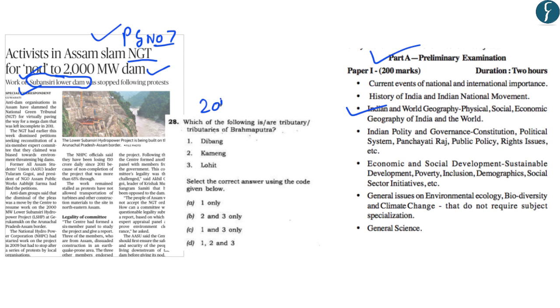Now if you look at the previous year questions, in the year 2016 there was a question related to the tributaries of Brahmaputra. So in this background, let us understand the main tributaries of Brahmaputra from the NCERT of class 11th, which is the Indian Physical Environment or the Physical Geography of India.